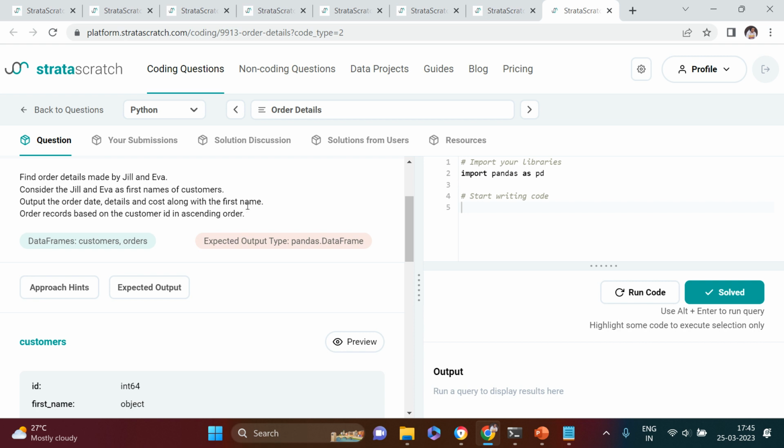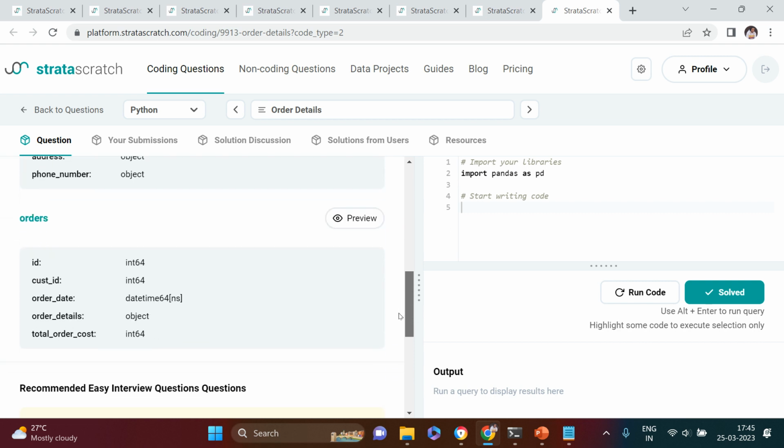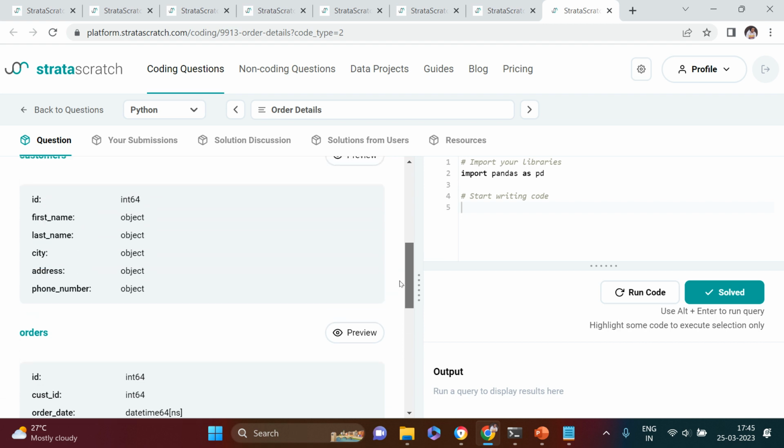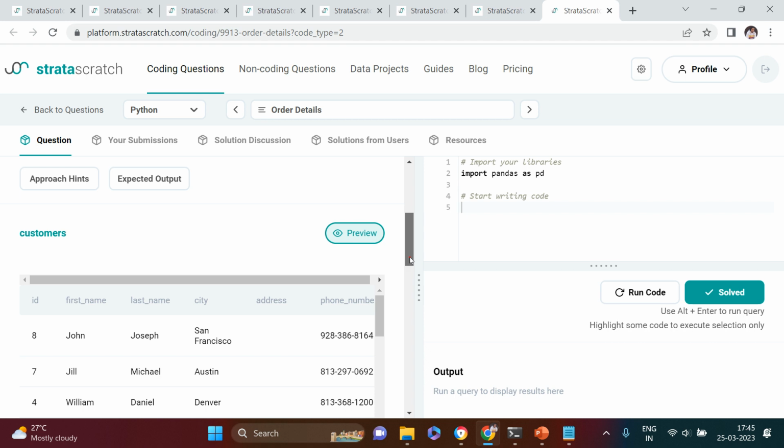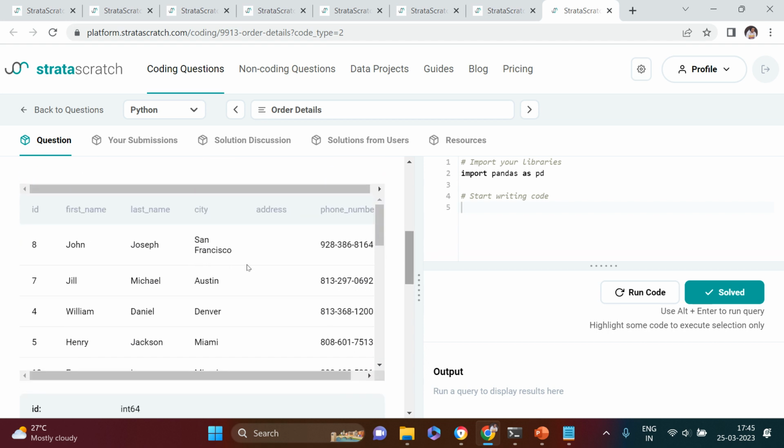So in the output, four things are expected: first name, order date, order details and the cost. Order records based on the customer ID in ascending order. Okay, let's go ahead and try doing this. Let's have a look at the data frame first. Sample data frame. Here you see the ID looks like this.